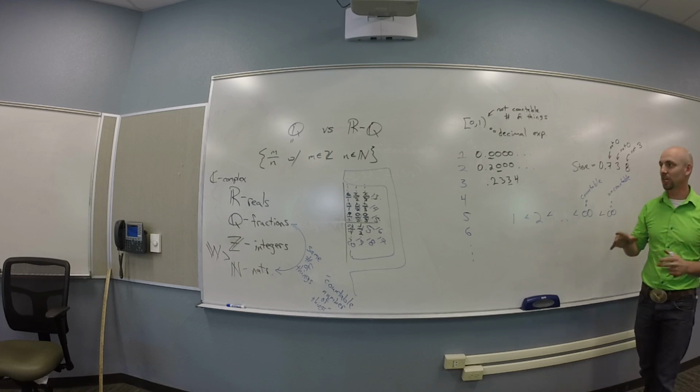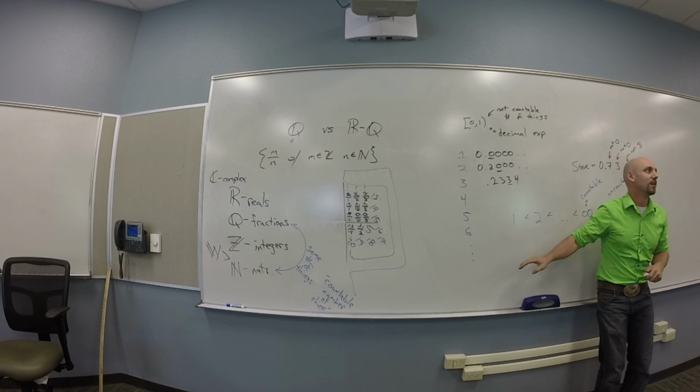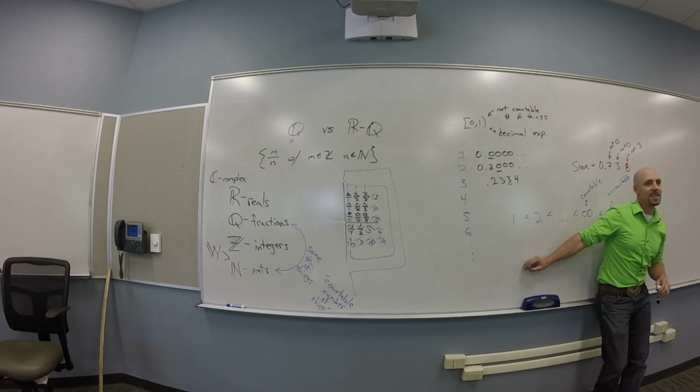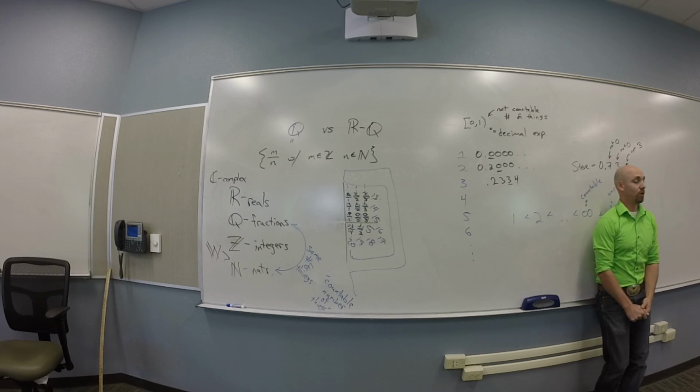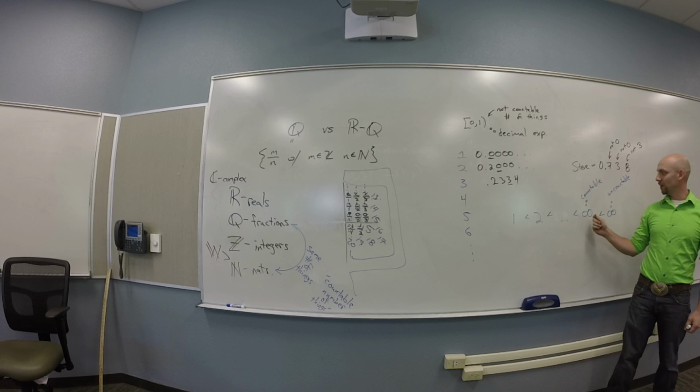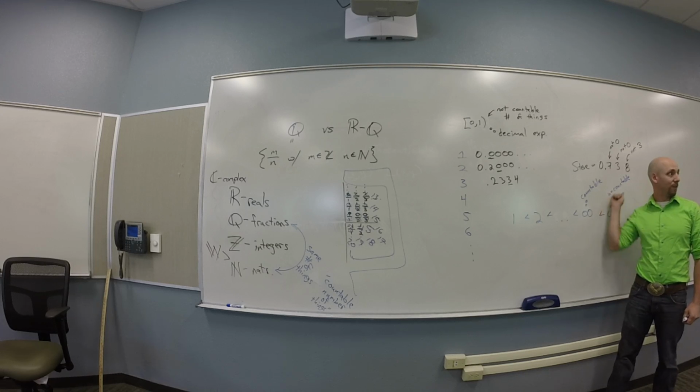So the open question, precisely phrased, is the continuum hypothesis, which is to say: is the next kind of infinity after countable the same as the number of real numbers? We don't know. Yeah. So is the next infinity after countable the same as the number of real numbers, or is there an intermediate thing between? I know it wouldn't be countable, so it's definitely uncountable.